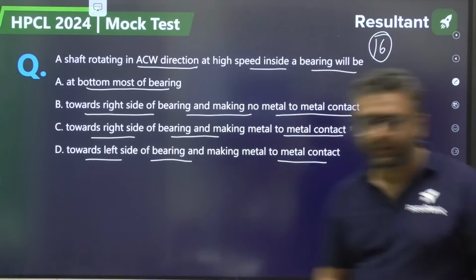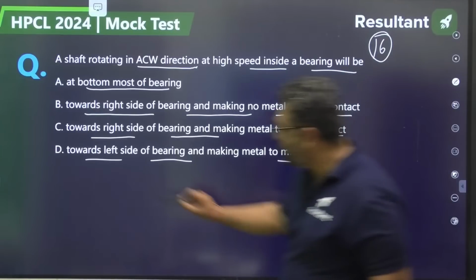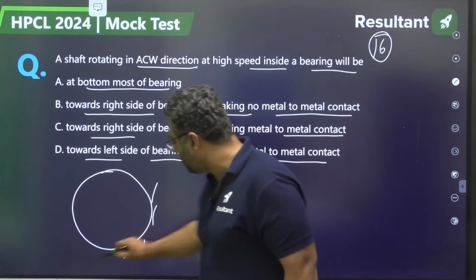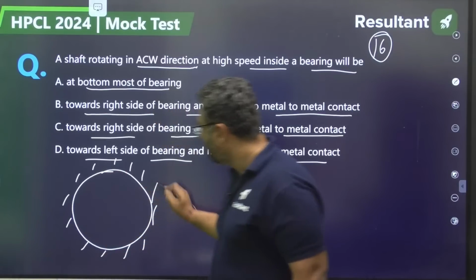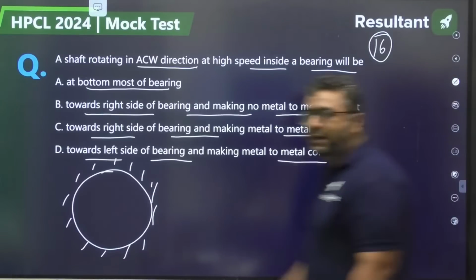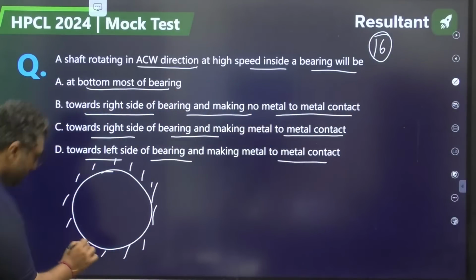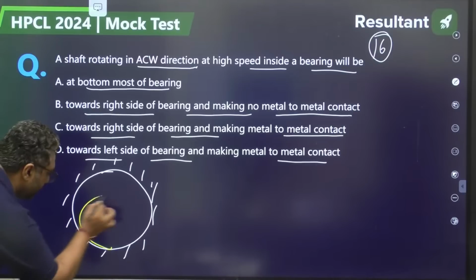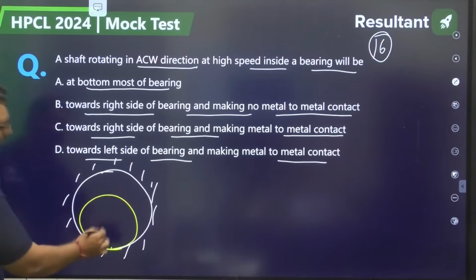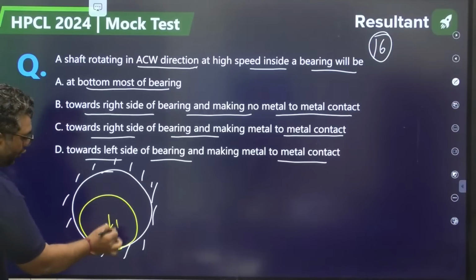So dear, initially when we have the bearing, the shaft we will draw like this. Initially the shaft is in contact and it is making metal to metal contact, and the load is acting like this.